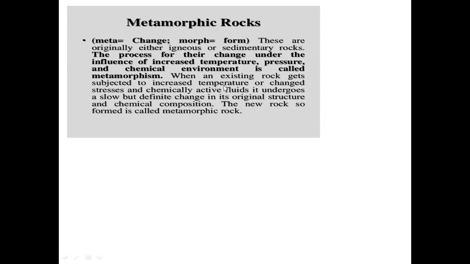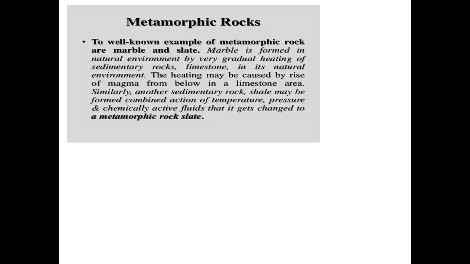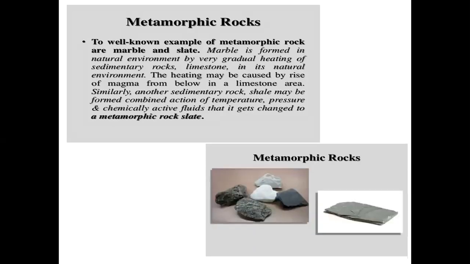When an existing rock is subjected to increased temperature, changed stresses, and chemically active fluids, it undergoes a slow but definite change in its original structure and chemical composition. The new rock formed is called metamorphic rock. Examples of metamorphic rock are marble and slate.